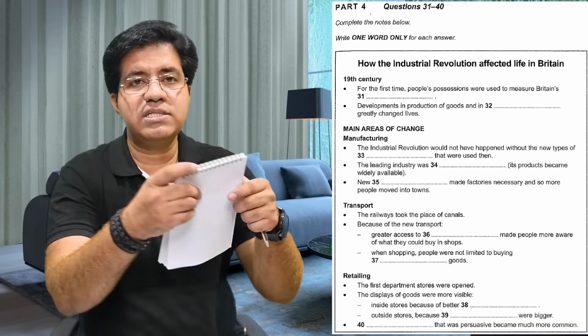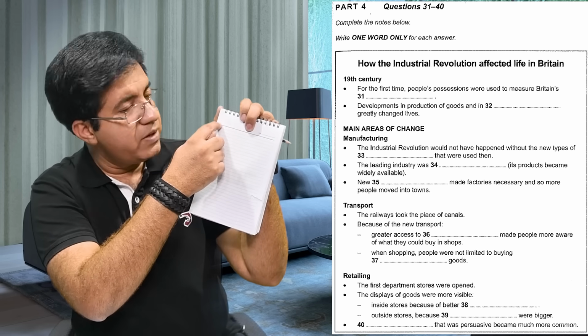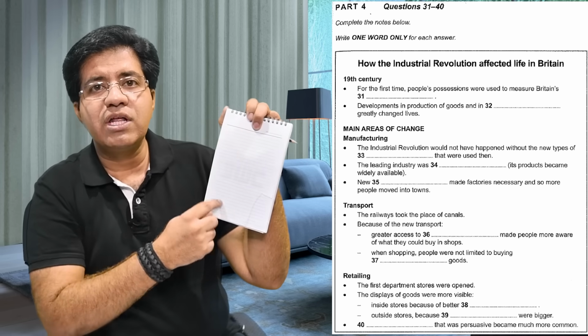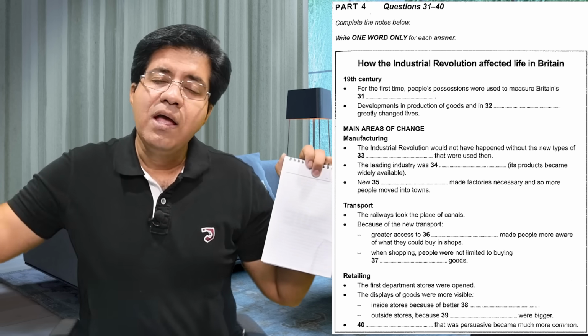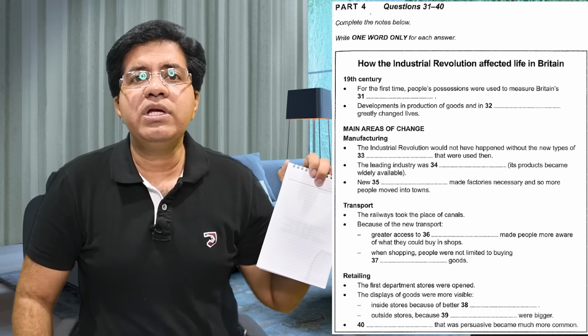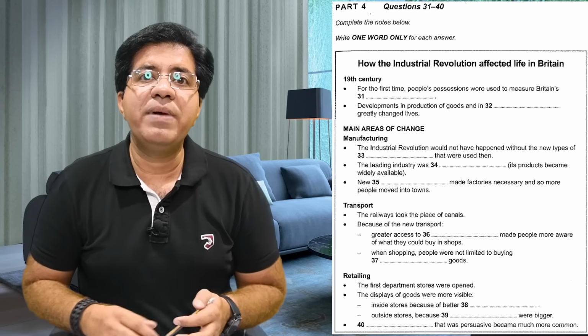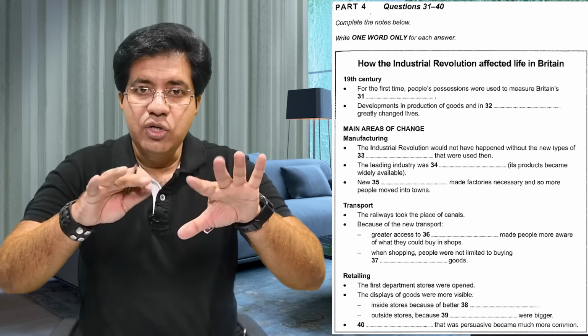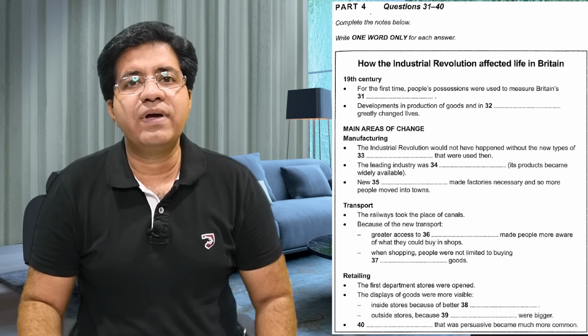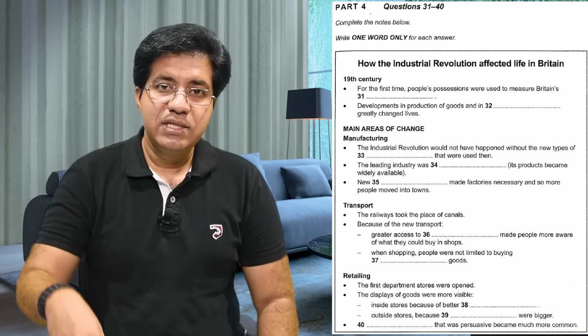Write all your answers on a piece of paper from 31, 32, 33, 34, and remember it's one word only. After the audio, I will show you the answers and then you check your answers yourself and then tell me how many answers are correct. Don't forget to comment the number of correct answers.